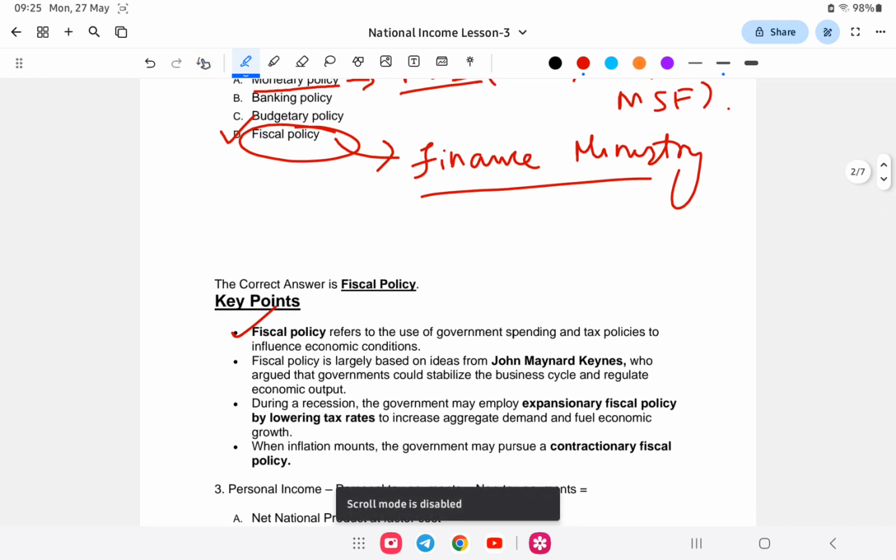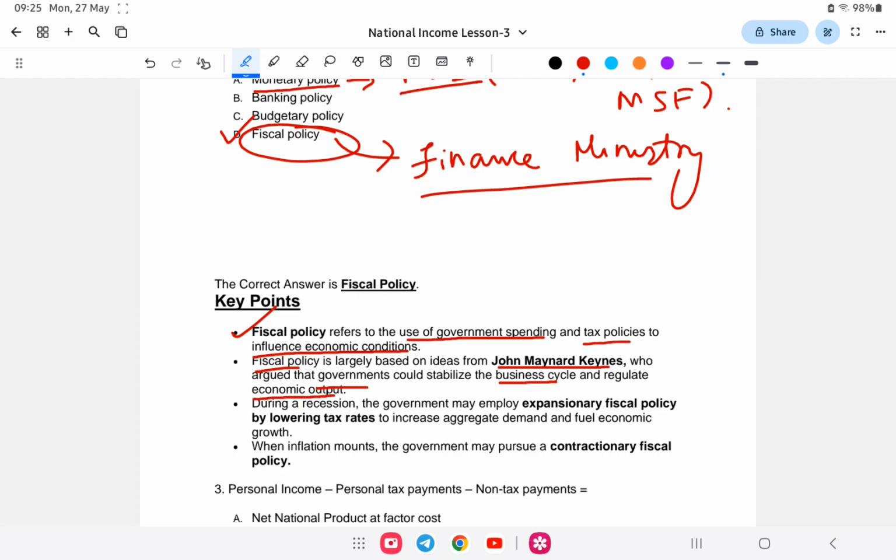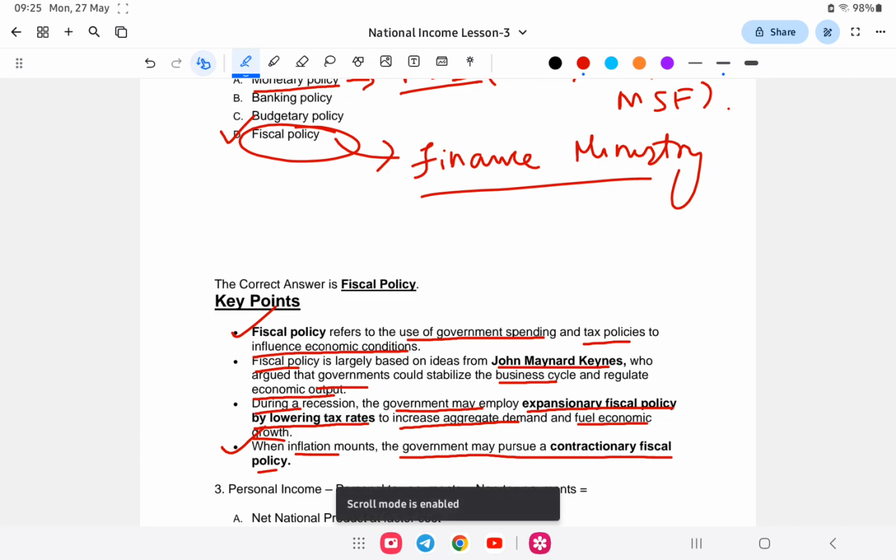Fiscal policy refers to the use of government spending and tax policies to influence economic conditions. It is largely based on the ideas of John Maynard Keynes, who argued that governments could stabilize the business cycle and regulate economic output. During a recession, the government may employ expansionary fiscal policy by lowering the tax rate to increase aggregate demand and fuel economic growth. When inflation mounts, the government may pursue a contractionary fiscal policy. So these are the answers.